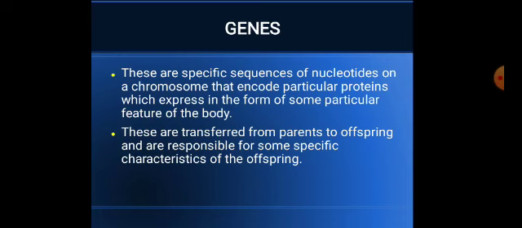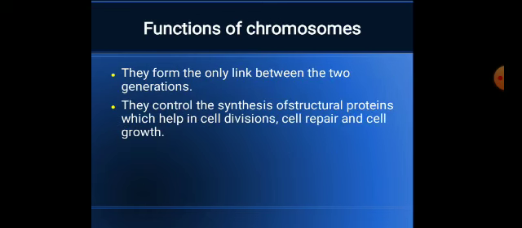There are specific and unique genes. These are transferred from parents to offspring and are responsible for some specific characters. Specific characters means our tallness, our skin color, etc.